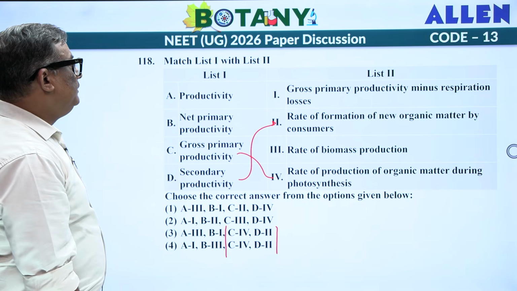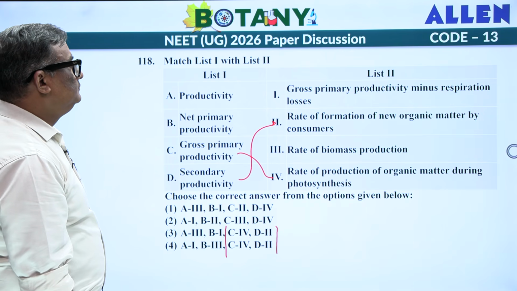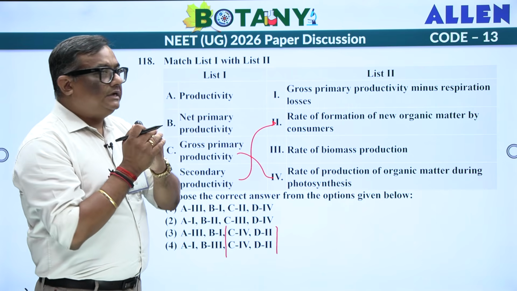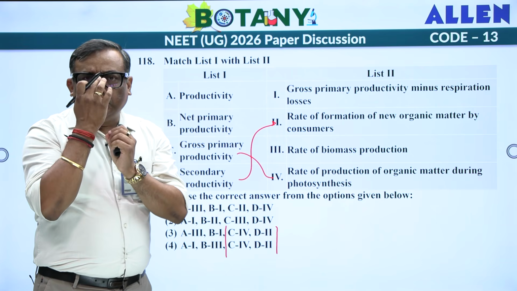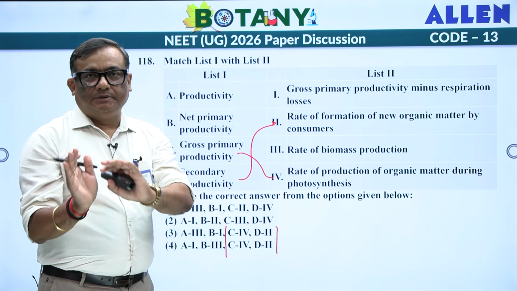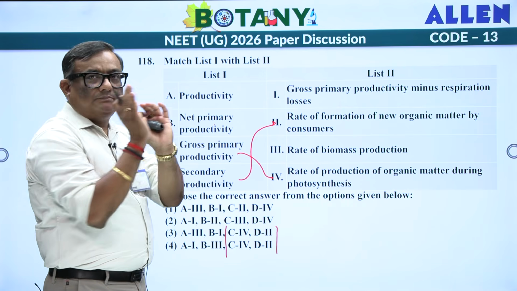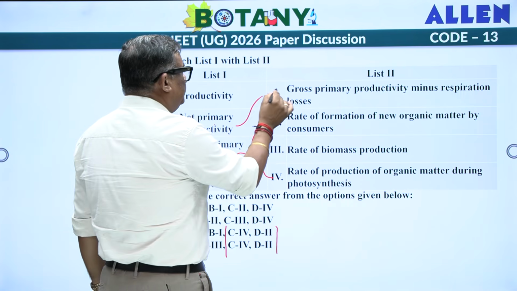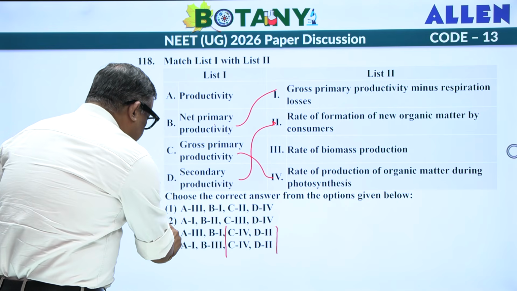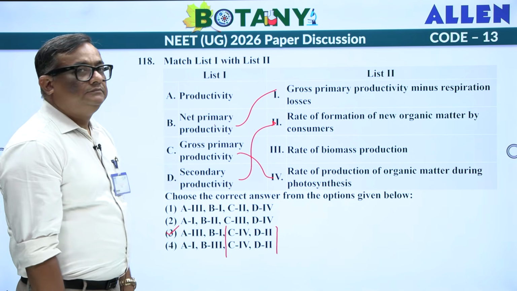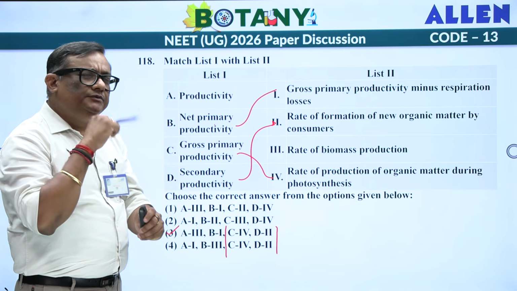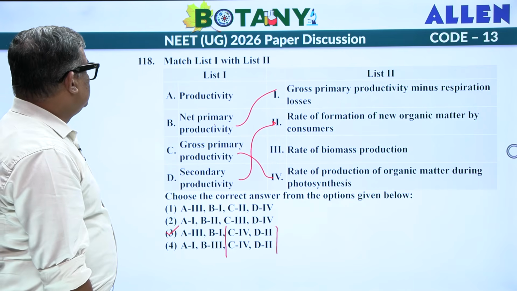Net primary productivity and productivity. Now, you know that the net primary productivity is nothing but gross primary productivity minus respiration. Net primary productivity is nothing but GPP minus the respiration. So, B goes with 1. So, answer is the third one. Option can also give you the answer. Comes with the third one.